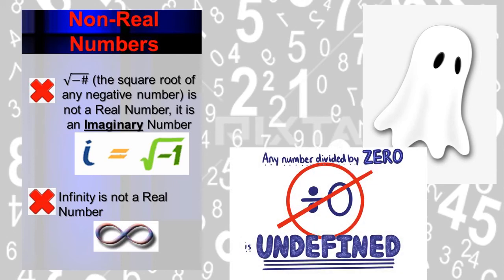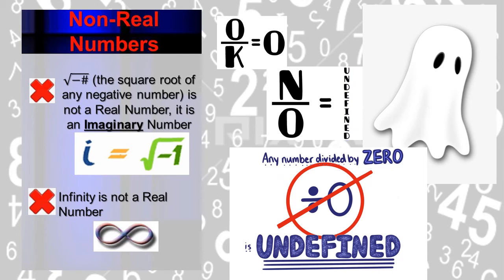And then, just to remind you, anything divided by 0 is undefined. So if the 0 is on top, it's okay. So 0 divided by 5 will give you 0. 0 divided by 10 will give you 0. But if the 0 is at the bottom, so if the 0 is under, it is undefined. Or you can see it as a no. So that would then be undefined.